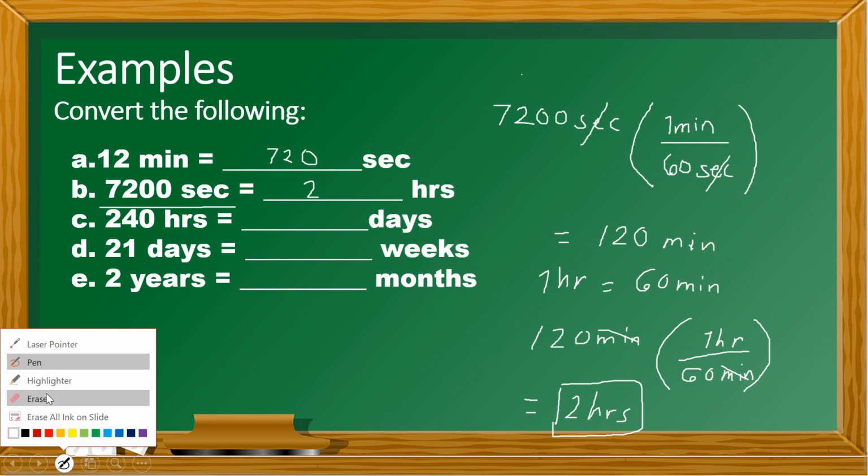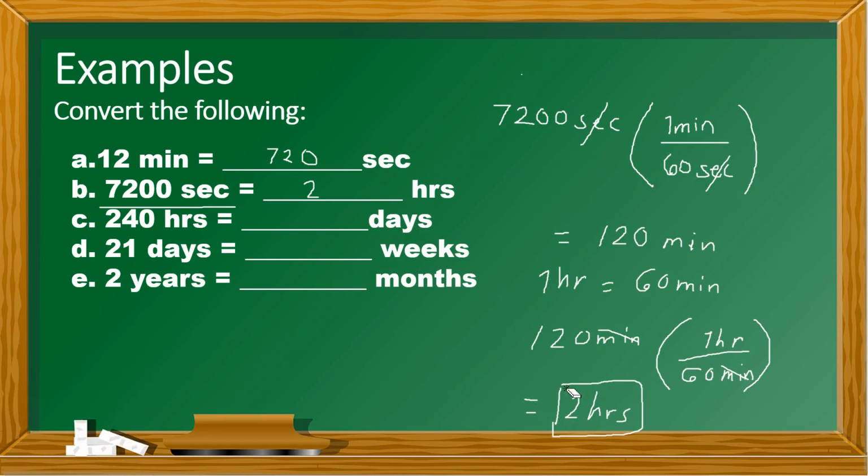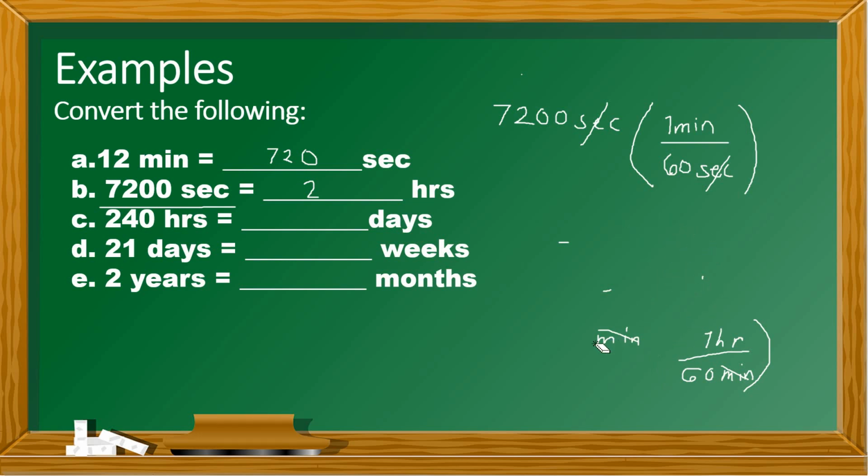Again, let's erase our solution since we were able to answer letter B already. We're now going to answer letter C. For letter C, we're going to convert hours to days. We all know that 1 day is equal to 24 hours, right? Okay, let me just erase that.